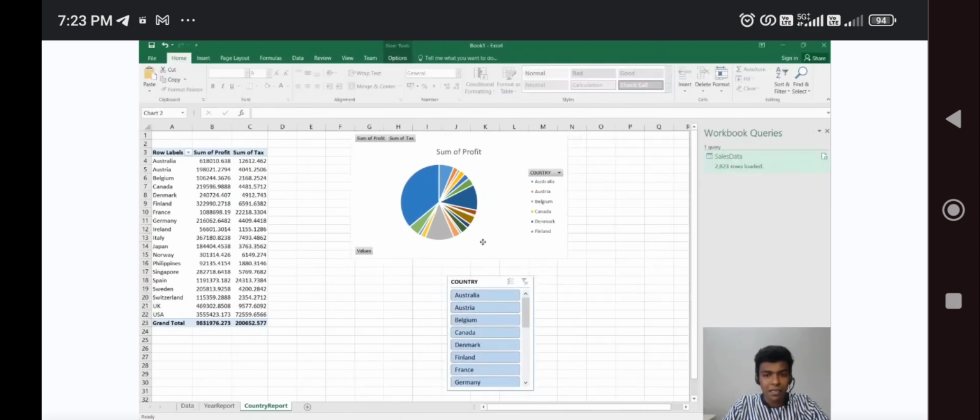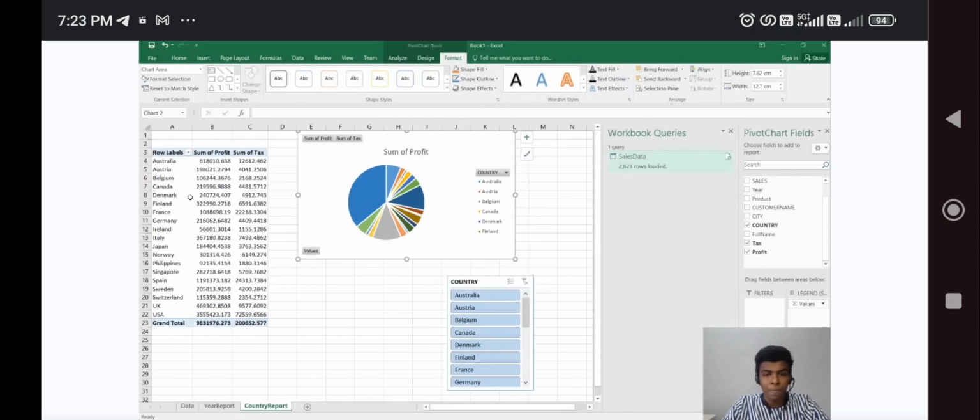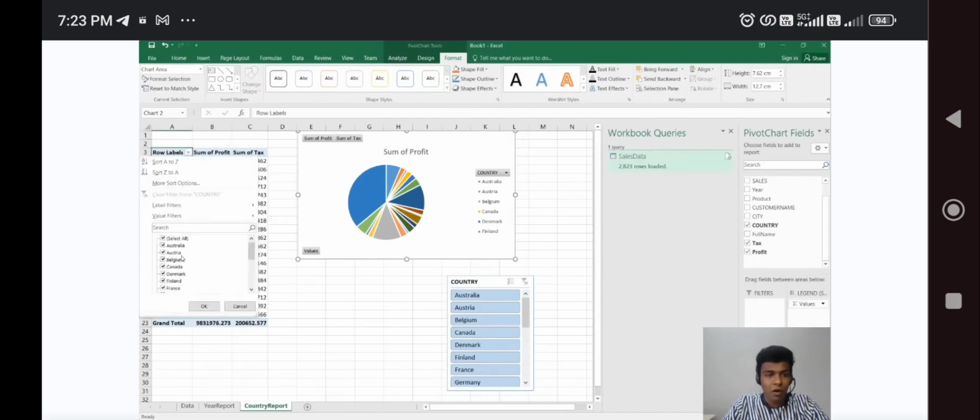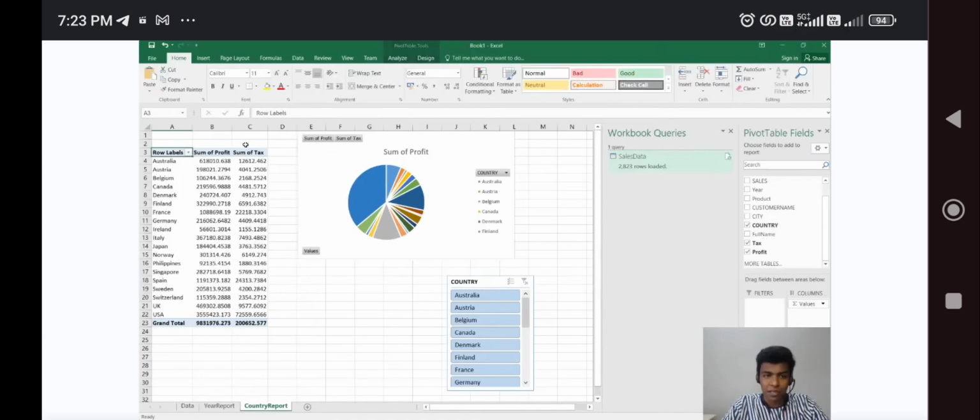Okay, so based on the countries which you need, please try to choose that. If you also need multiple fields, you can choose them from here. There are two filters. You can only go for one here, or else you can go for the other here. Okay, there is a second report.